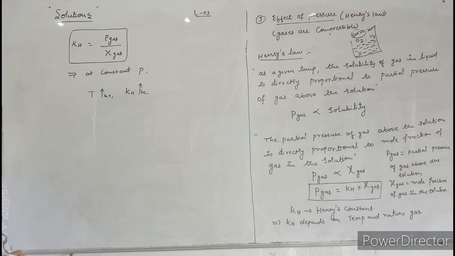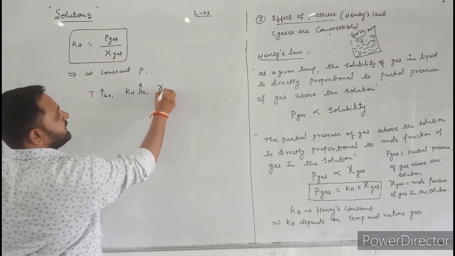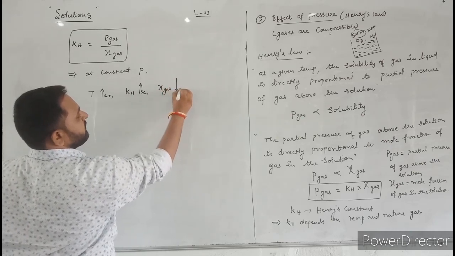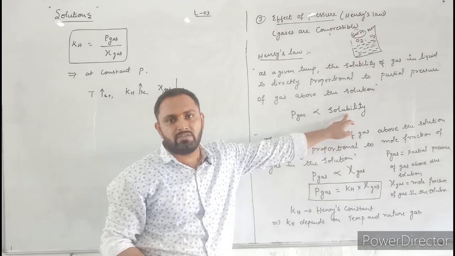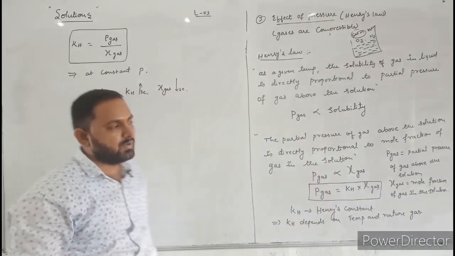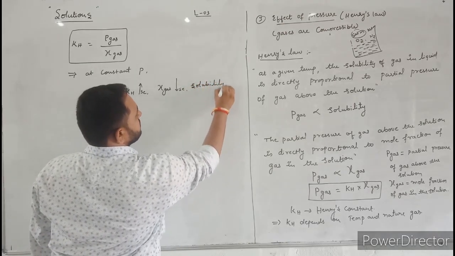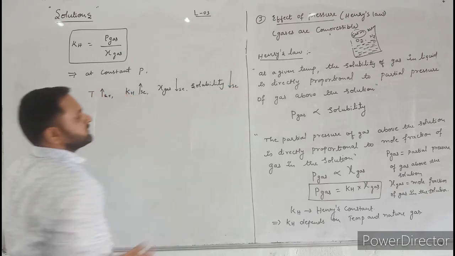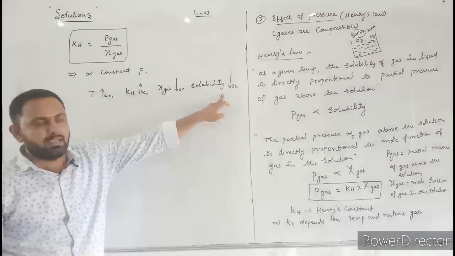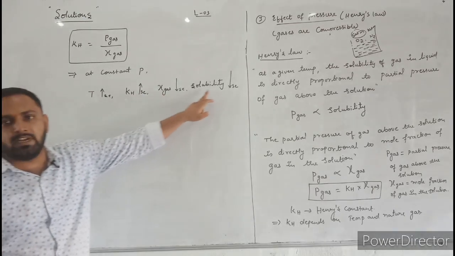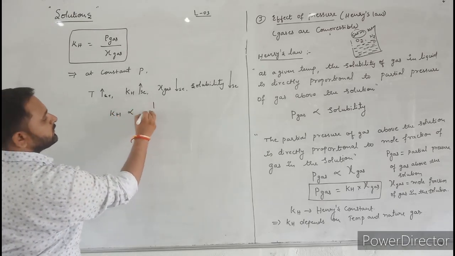If Kh value increases, the mole fraction of gas decreases. If the mole fraction of gas decreases, then the solubility of gas also decreases. At constant pressure, Kh is inversely proportional to solubility. As Kh value increases, solubility decreases.